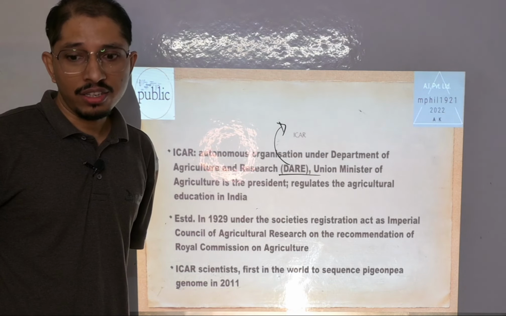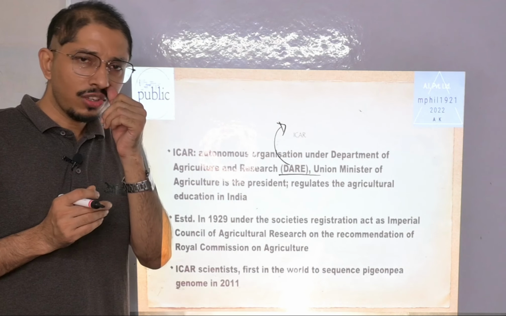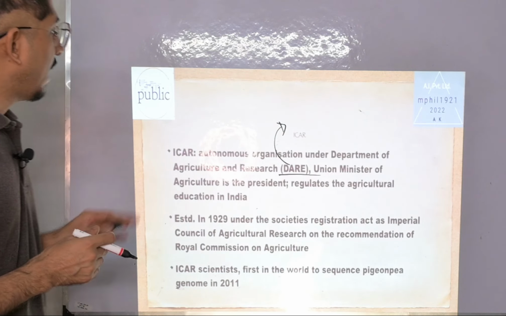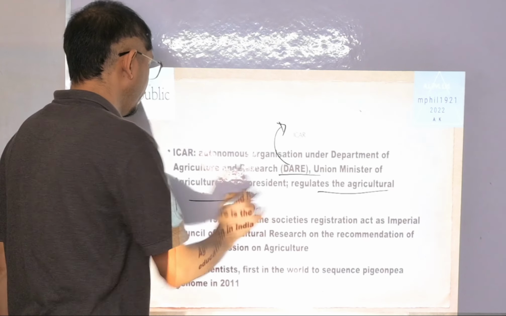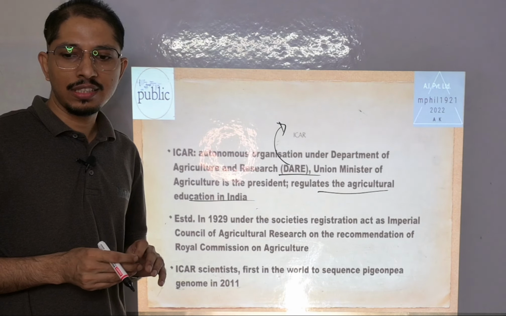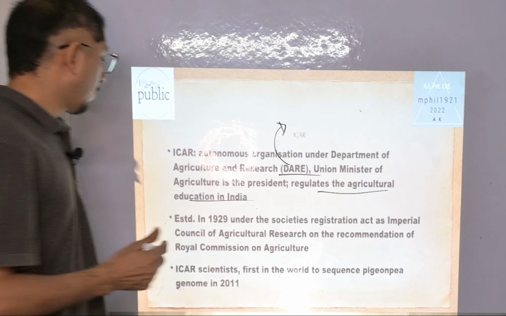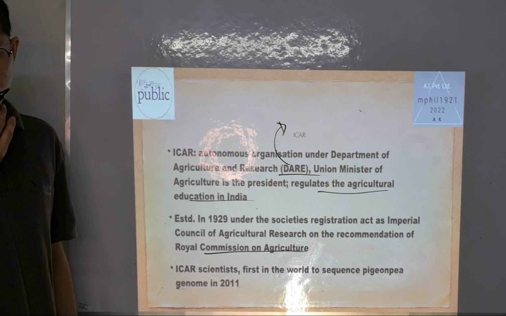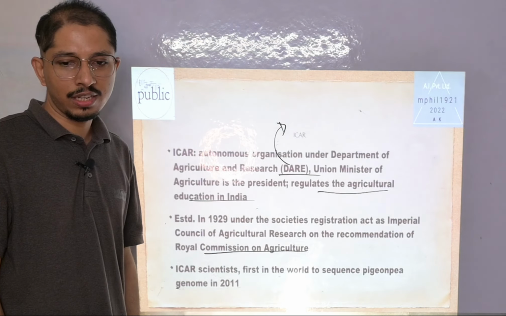Although the government has a larger say in some of the major or critical decisions, it does not intervene in day-to-day functioning. ICAR also regulates agricultural education in India. It was established in 1929 under the Societies Registration Act 1860 as the Imperial Council of Agricultural Research, on the recommendation of the Royal Commission on Agriculture. Earlier there used to be a Royal Commission on each sector, and this Royal Commission on Agriculture suggested the establishment of the Imperial Council of Agricultural Research.